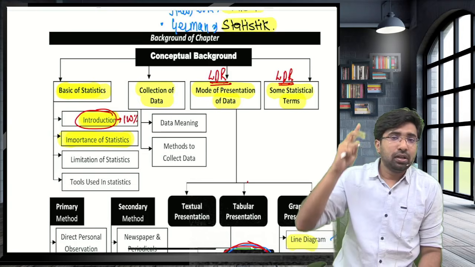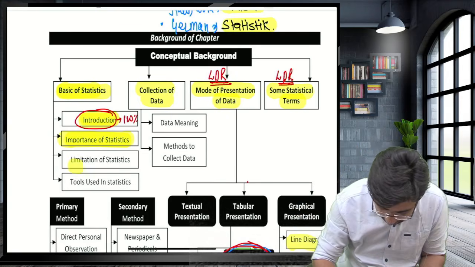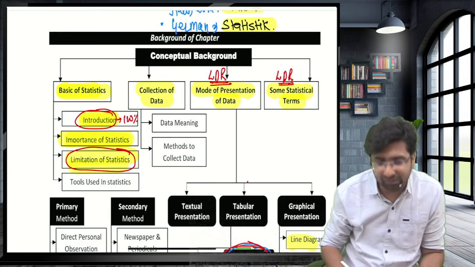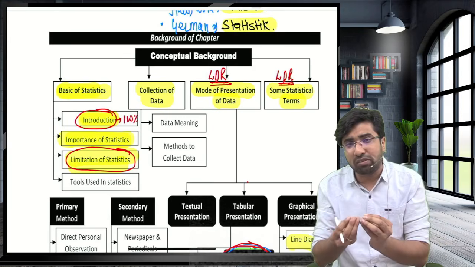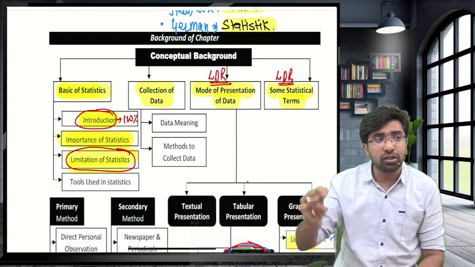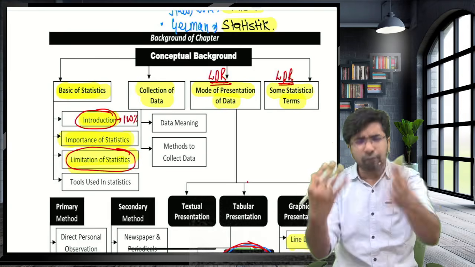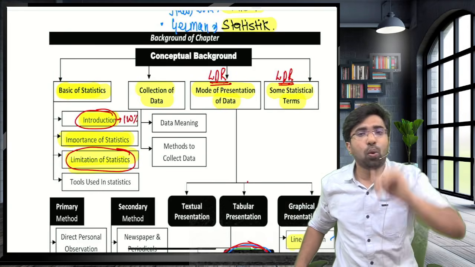In economics, business management and commerce industry. Okay guys, after that limitation, there are a huge amount of limitations, not a big challenge, but we have to understand that they don't focus on the individual data. They convert that individual data into a single value by average and take their decision according to that average. They don't take the decision according to the individual observation. Their main focus is on the quantity, not on the quality.